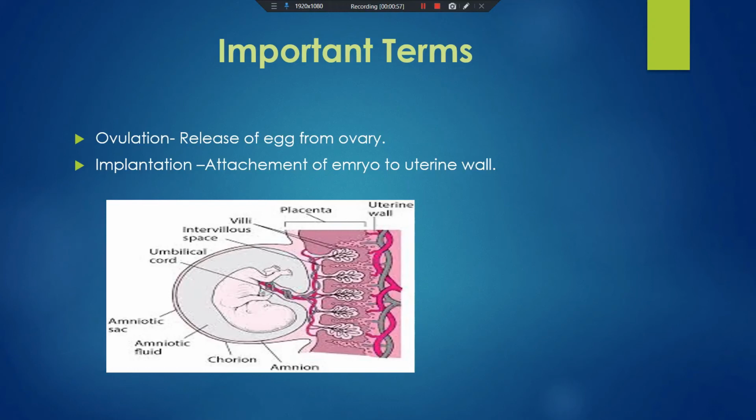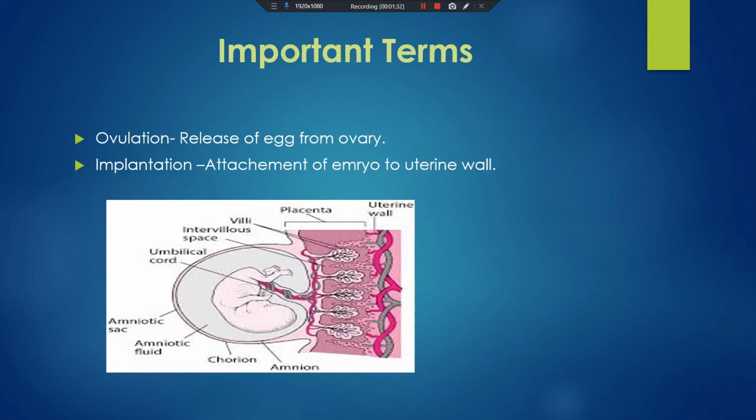Okay. Now here you can see this is the umbilical cord. What is the function of this umbilical cord? It connects the embryo to the mother. Clear? It is a connection between the embryo and the mother. Now, what is the function of this placenta? Clear? As the development of the embryo takes place in the uterus, one cell converts into many cells.